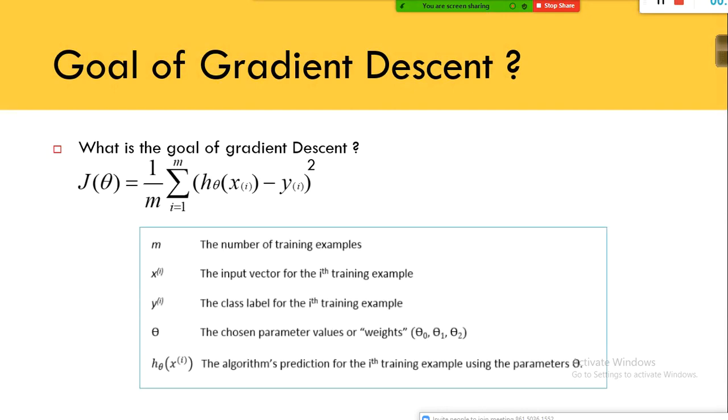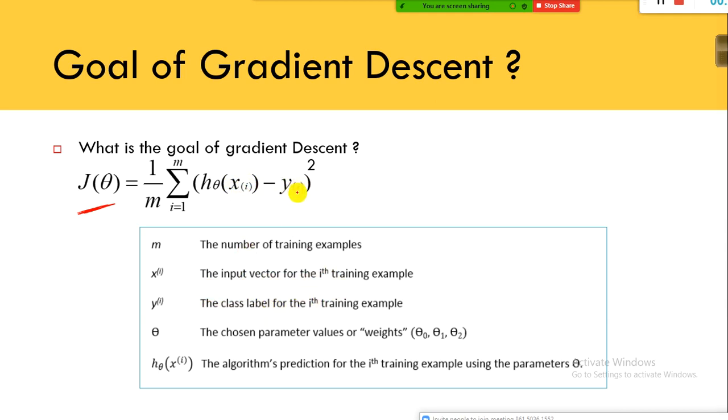See, the goal is to minimize the J of theta. If I say minimize J of theta, which is nothing but the cost, 1 by m into the sum from i equal to 1, for each and every observation. See here the number of training examples. M is nothing but the number of training examples, records, and x i is nothing but the input vector for the ith training example, right? For independent variables, multiple independent variables 1, 2, 3, that is what it says, okay? The y is nothing but the class label for the ith training example.